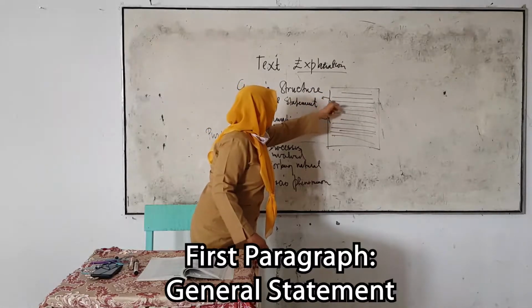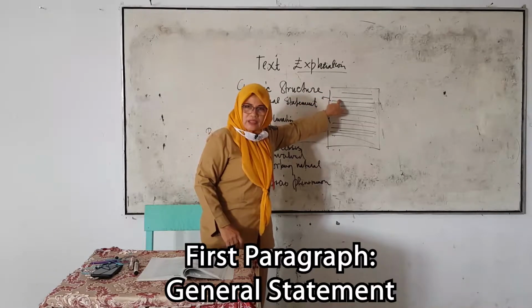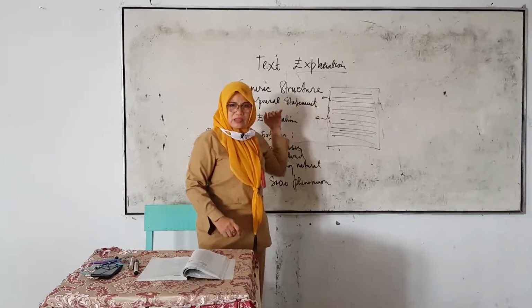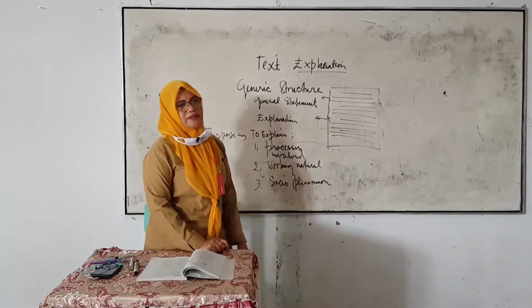In the first paragraph, the writer writes a general explanation.